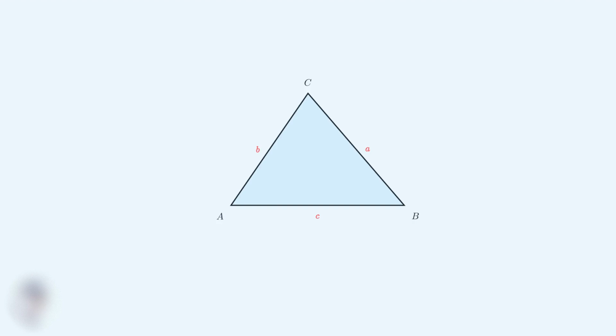To understand this law, imagine any triangle. We label the vertices as A, B, and C, and the sides opposite to these angles as lowercase a, b, and c respectively. The law of sines tells us that these three ratios are always equal. Side a divided by sine of angle A equals side b divided by sine of angle B, which equals side c divided by sine of angle C.